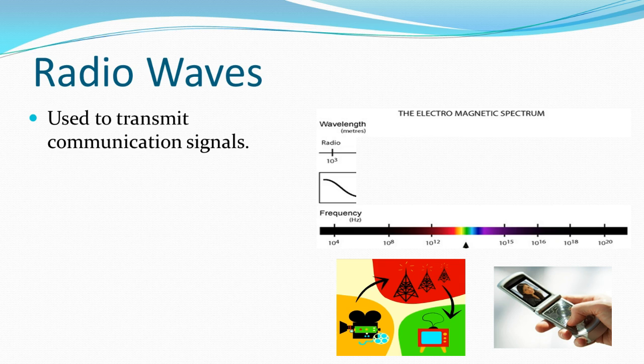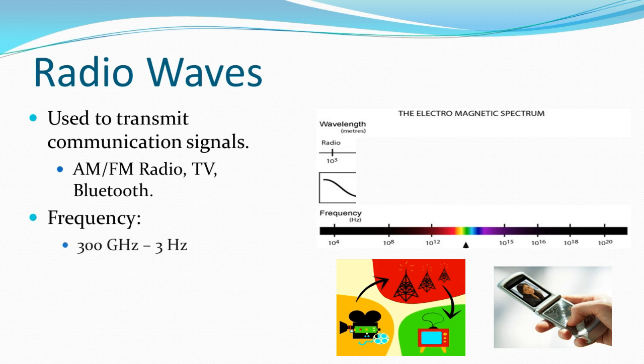They're used to transmit communication signals, cell phones, television signal, Bluetooth, anything that is using some kind of wireless signal, even wireless internet, is using a radio signal. The frequency for radio waves runs between 300 gigahertz and 3 hertz. The wavelength runs a big spectrum from 1 small millimeter to 1 kilometer. It's the size of radio waves that makes them so useful when communicating wirelessly over long distances.